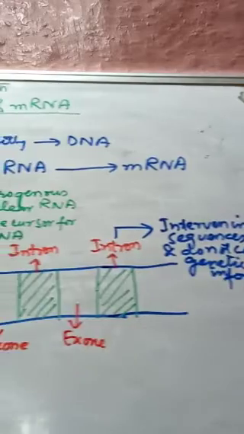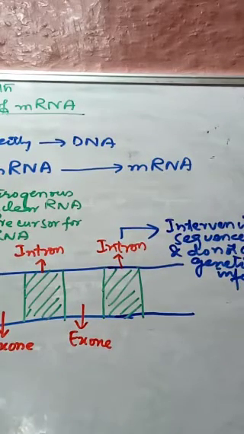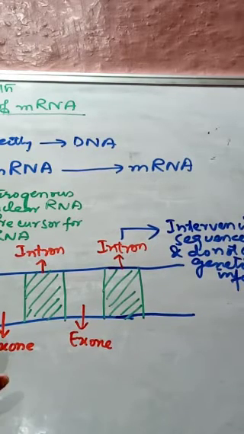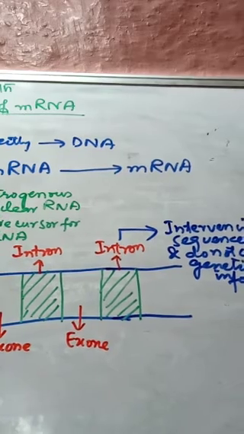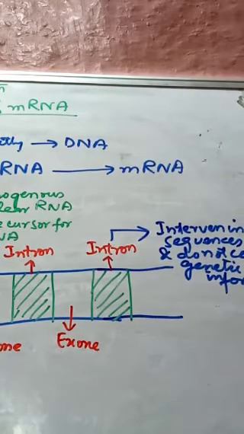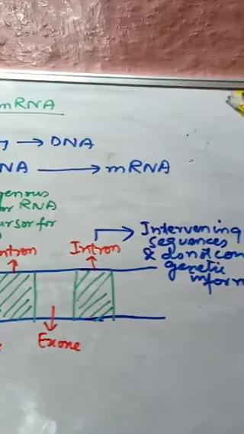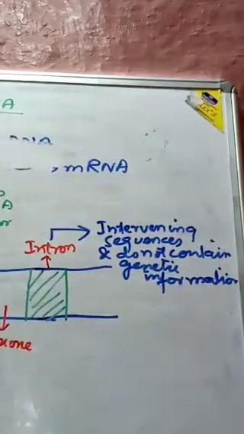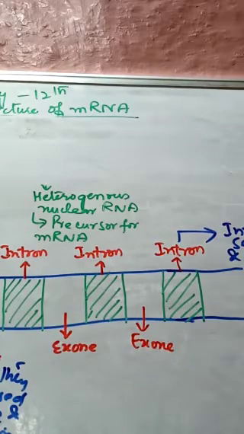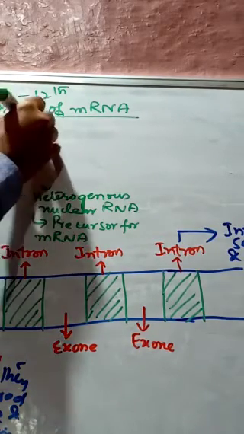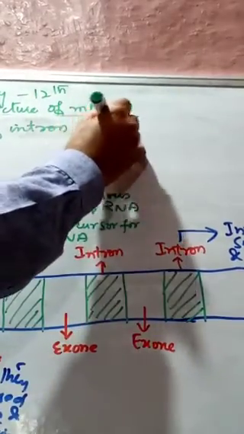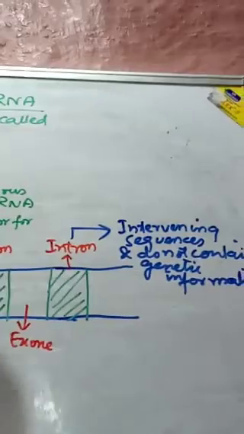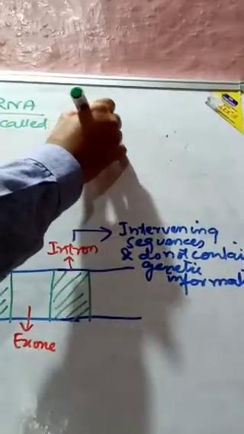What happens when these are removed? The introns do not contain genetic information, so they are removed, and that removal of introns is called gene splicing, or RNA splicing.